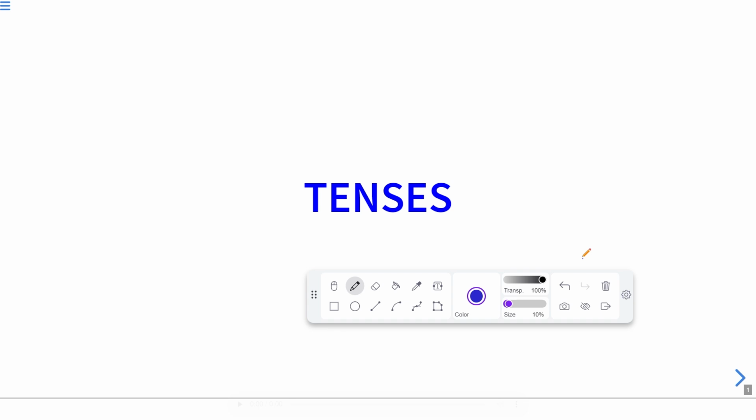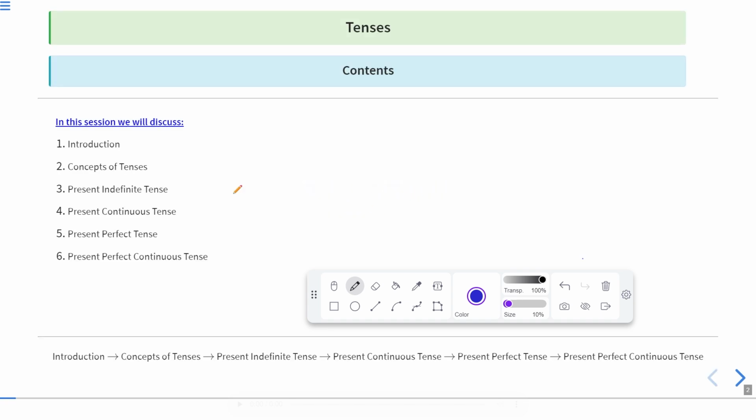Well, we will be discussing this topic, tenses, in various parts. So this is part 1 of tenses, and let's have a look at what we are going to discuss in this session. In this session, we will discuss the introduction to tenses. First of all, we'll see the introduction of tenses, the definition of tenses, what are tenses, etc.